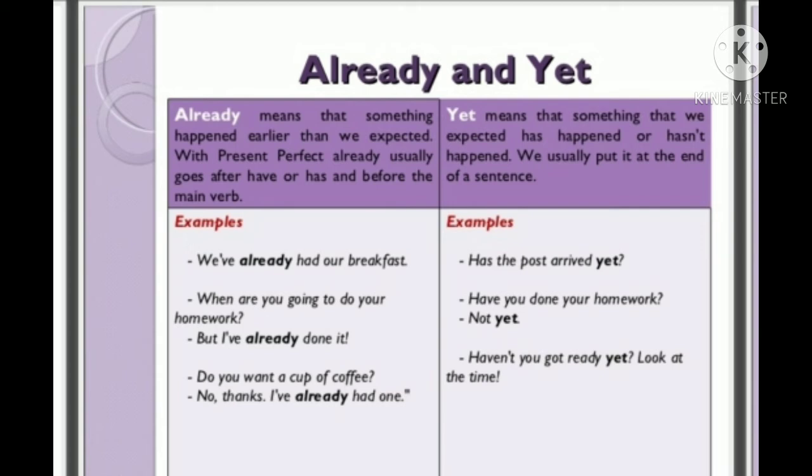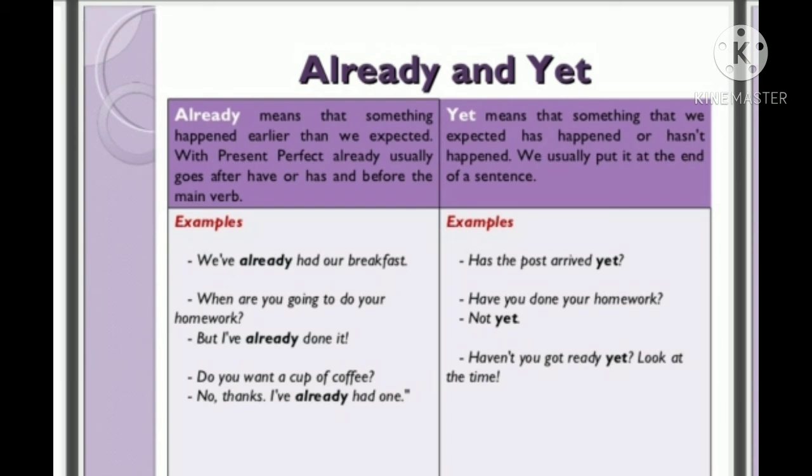We have used the adverb already in between the auxiliary verb and the main verb. Has the post arrived yet? Yet will be used at the end. Already will be placed in between the auxiliary verb and the main verb. It will be used in the present perfect tense.